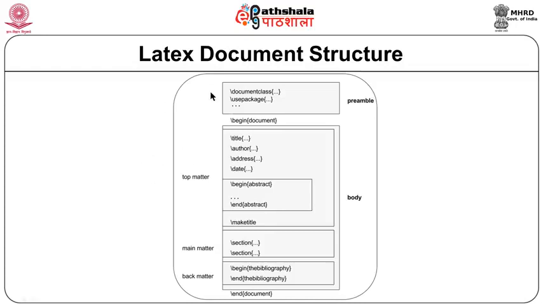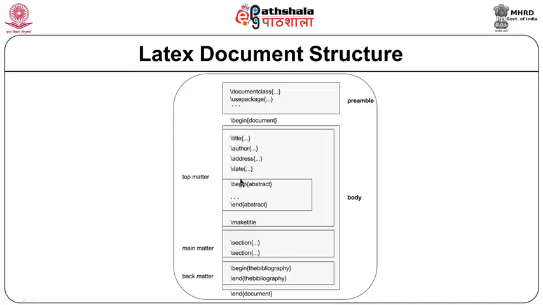As I said, LaTeX has a document format, there is a preamble, we have already seen in the previous module, and there is a body part. The preamble contains details about the article, the type of article and the packages that we will be using. So, after the preamble, the actual document begins. There is a begin document command over here, and at the end there will be an end document command. So, this part is the body, which contains our content. The body can be divided into top matter, main matter and back matter. The top matter contains author details and a few other details.